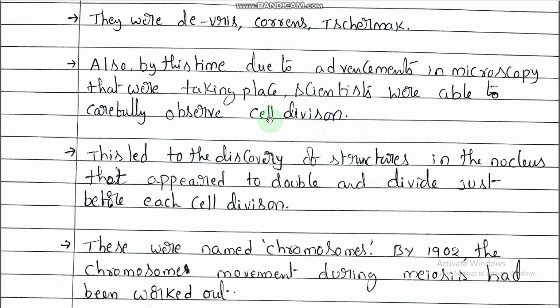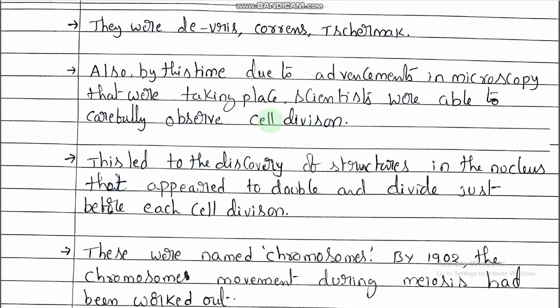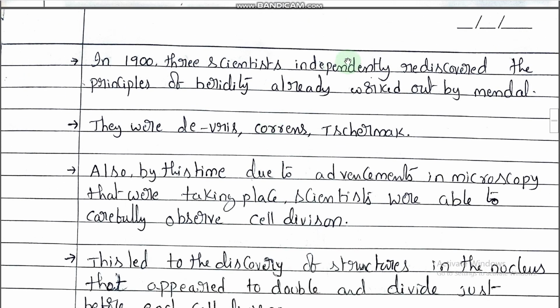So here, three scientists had again rediscovered the Mendel postulates, the Mendel principles. Who are they? De Vries, Correns, and Schermak in the year of 1900.